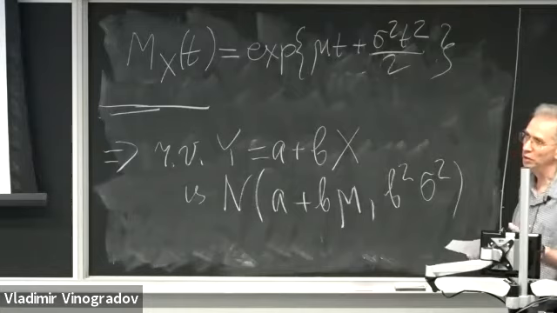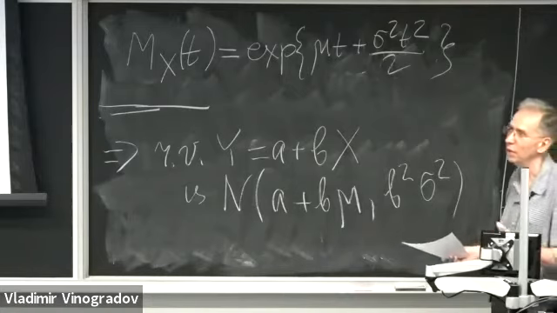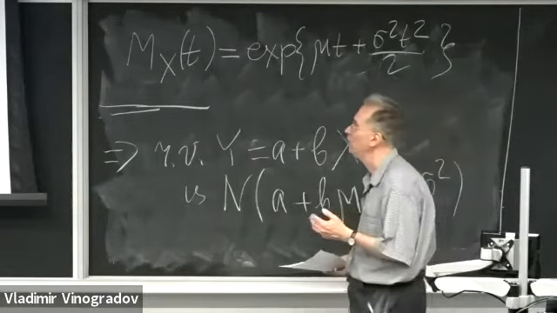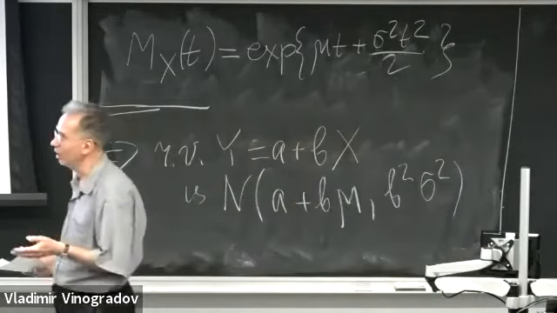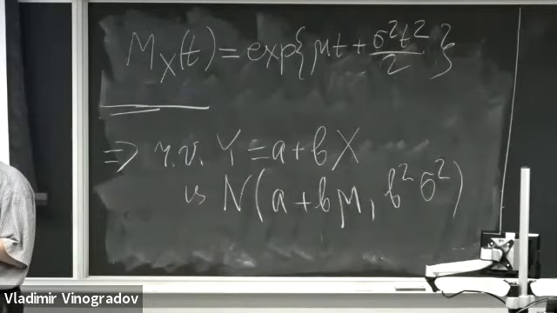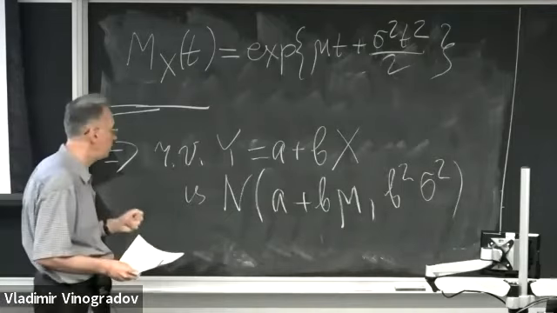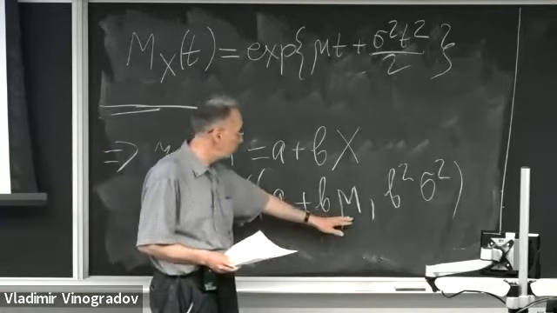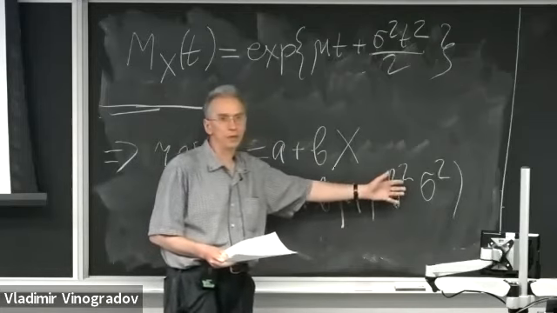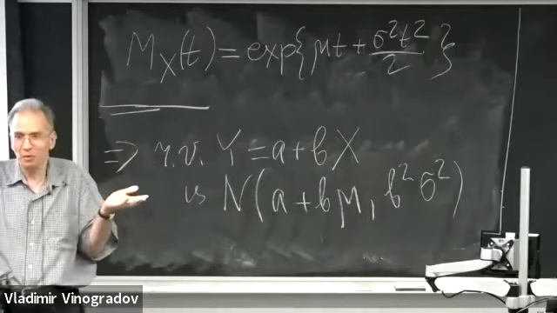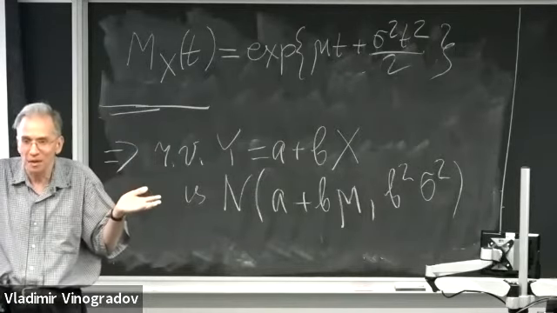There is a unique correspondence between distributions and their moment generating functions. We identified the moment generating function of a linear transformation of general normal random variable as the moment generating function of a different normal random variable with mean a plus b mu and variance b squared times sigma squared. So since MGFs are the same, the distributions must be the same. That's the end.